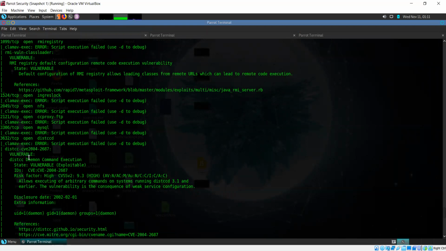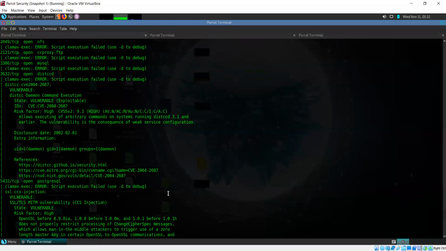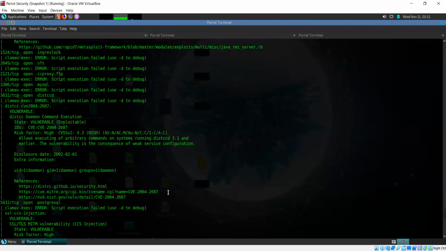Okay, this is another vulnerability, distcc on port 3632. It's a distcc daemon command execution. Distcc is actually a distributed C++ compiler. It says that this vulnerability allows execution of arbitrary commands on systems running this version and earlier. The vulnerability is the consequence of a weak service configuration. We can try to exploit this as well.